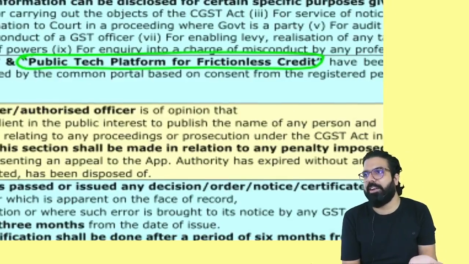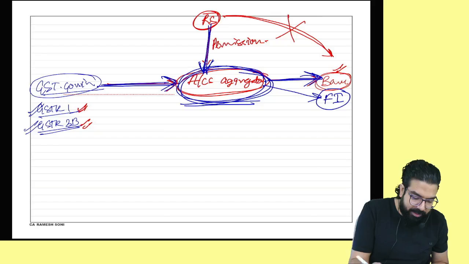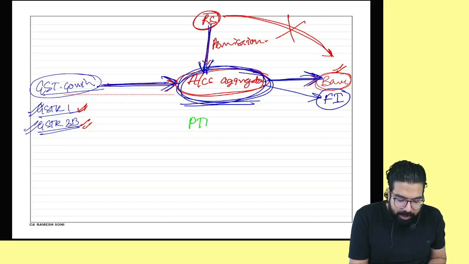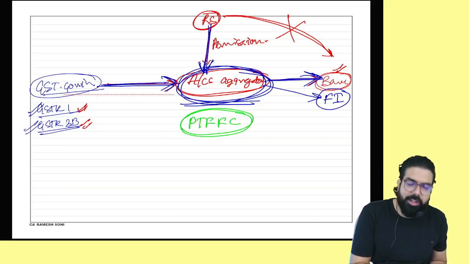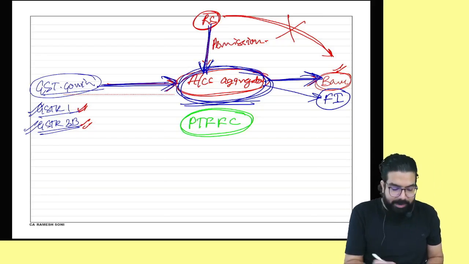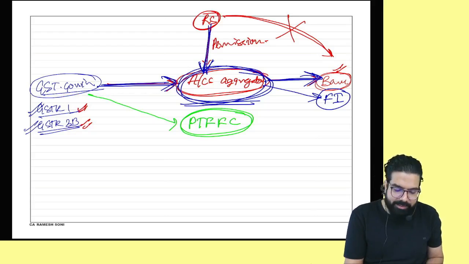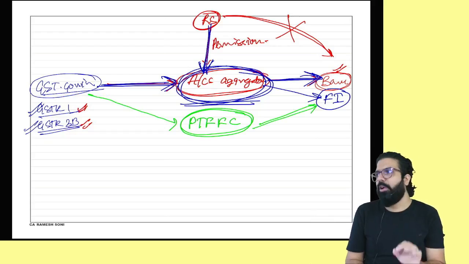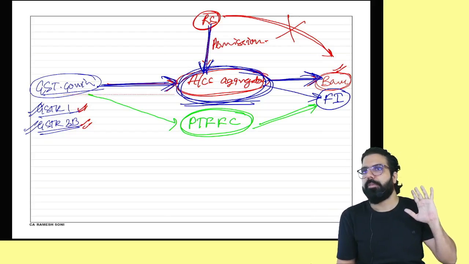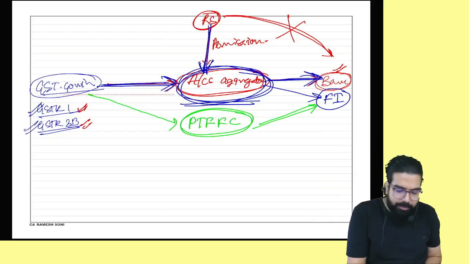If you want a loan, etc. This system is known as the public tech platform for frictionless credit. This system has now been notified by the government, and GSTN will share the details with this system, and this system will share with whomever you have given the permission. Are we clear, everyone?